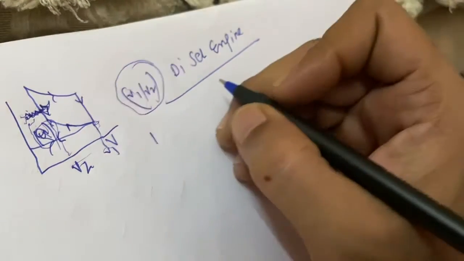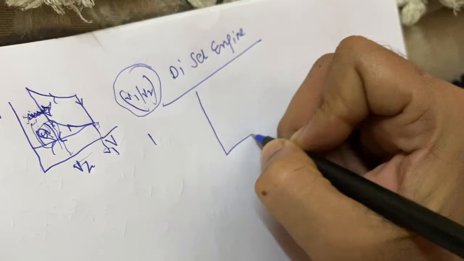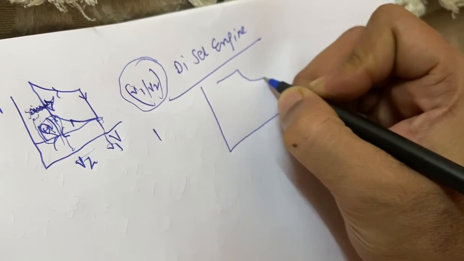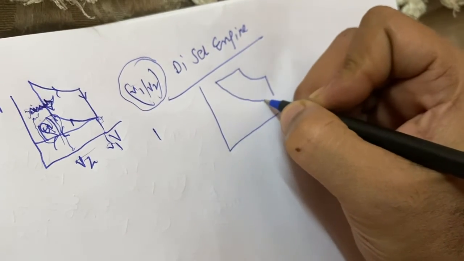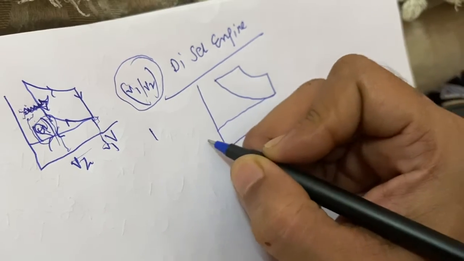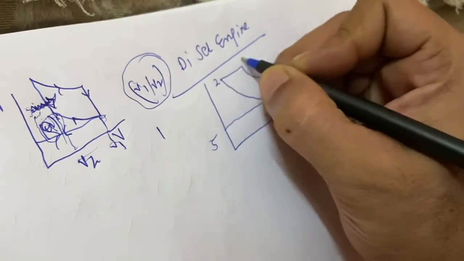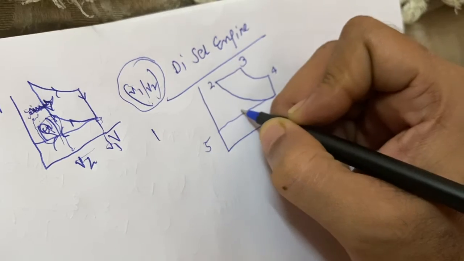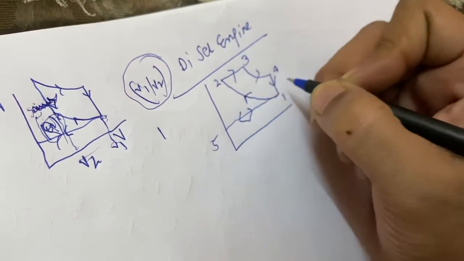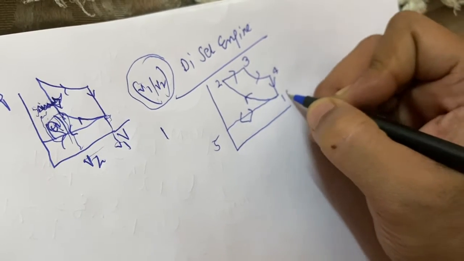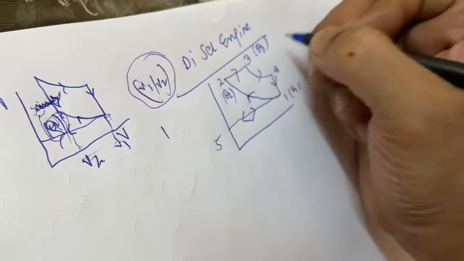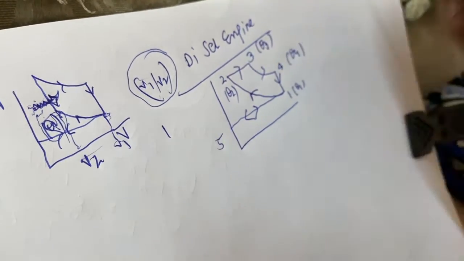So, the PV diagram of the diesel engine is like this. This is the PV diagram of the diesel engine. These are the points 1, 2, 3, 4, with temperatures theta 1, theta 2, theta 3, theta 4.